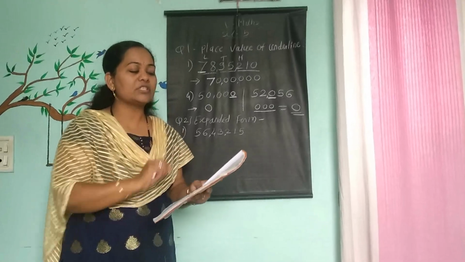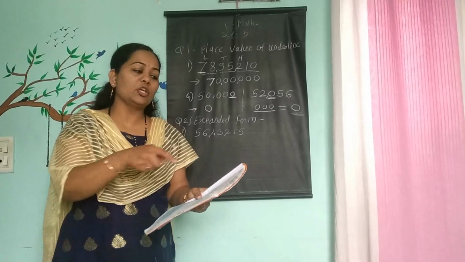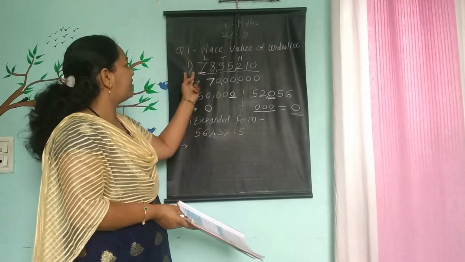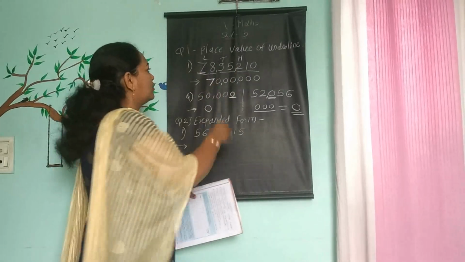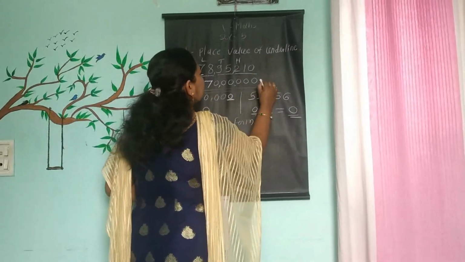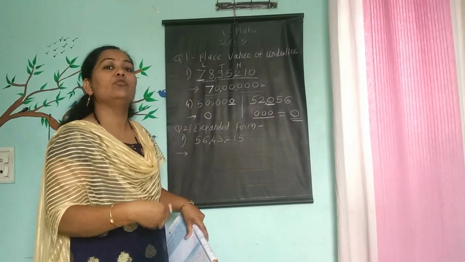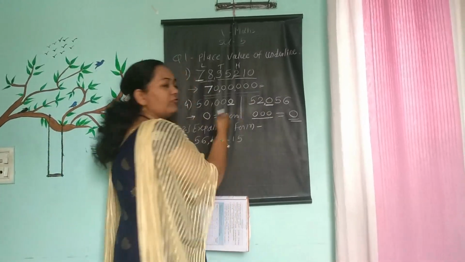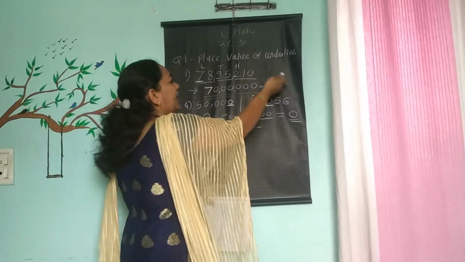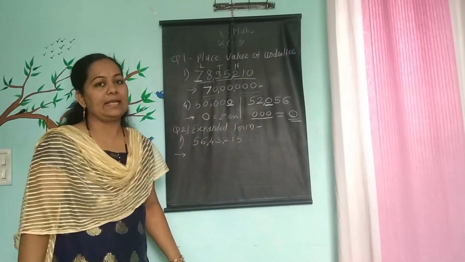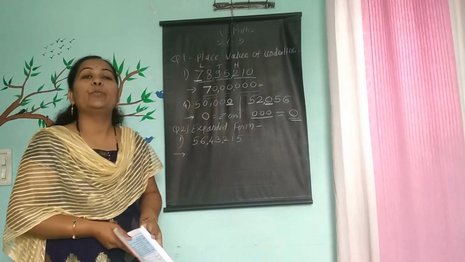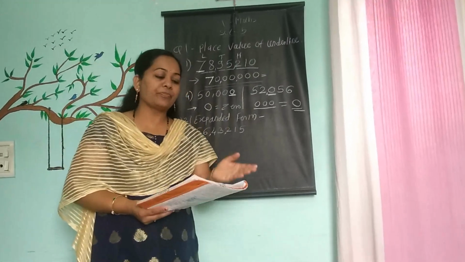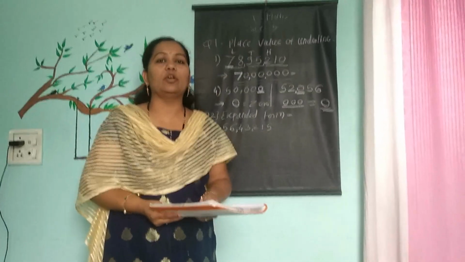More 3 sub questions are there. You will complete them in your notebook this way, the number and the place value. This is your answer, that is the place value. You may write this answer in words also if you want. Suppose 0 is the answer, so you write in words 0. This is 70 lakh, so write 70 lakh. Like this way, please complete the remaining 5 questions in your notebook as homework.